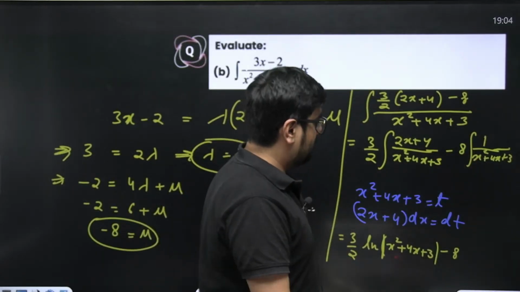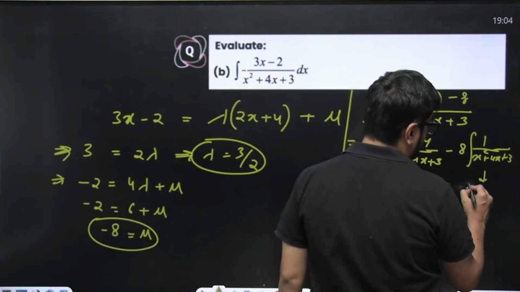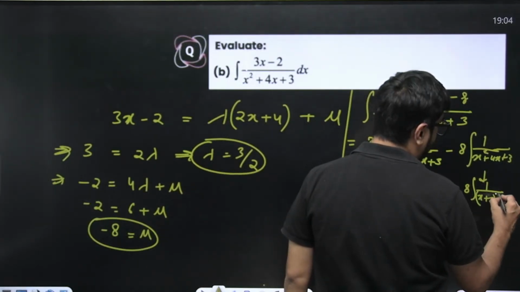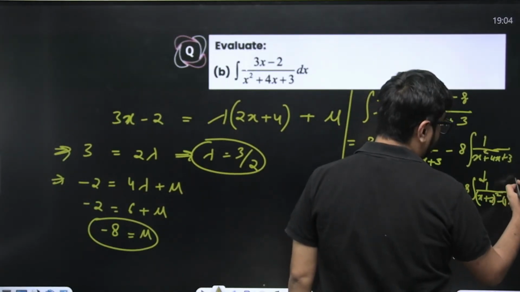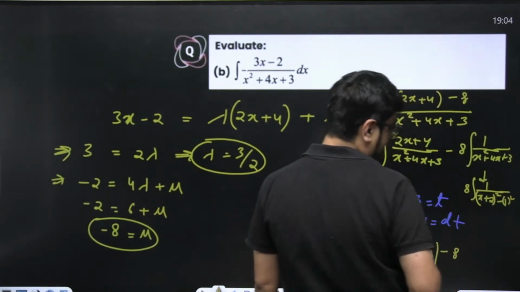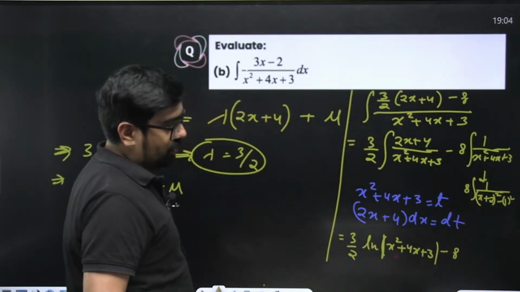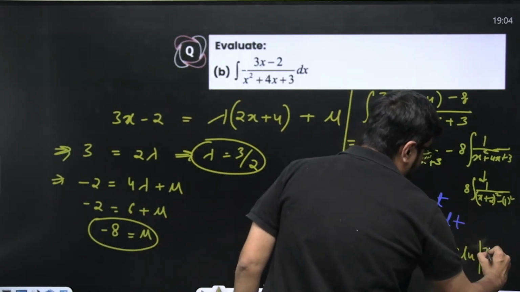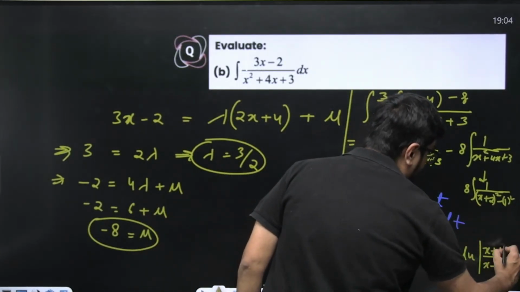Yeah. So this will become minus 8 into integral of 1 by x plus 2 whole square minus 1 square. Right? A square minus x square, x square minus a square. So this will be 8 times ln of x plus 1 upon x minus 1 plus c.